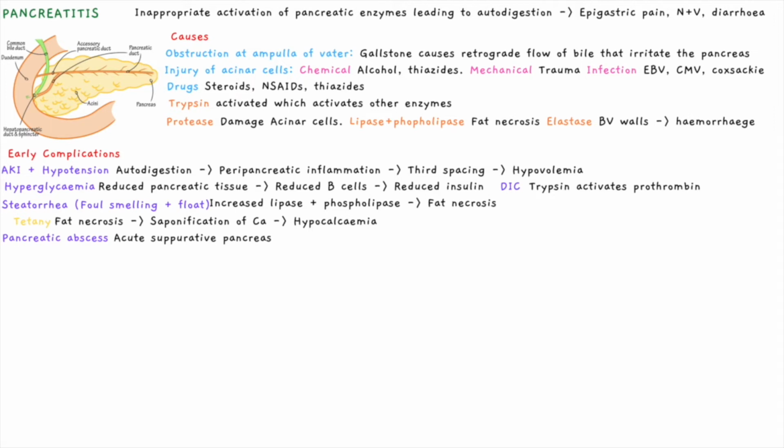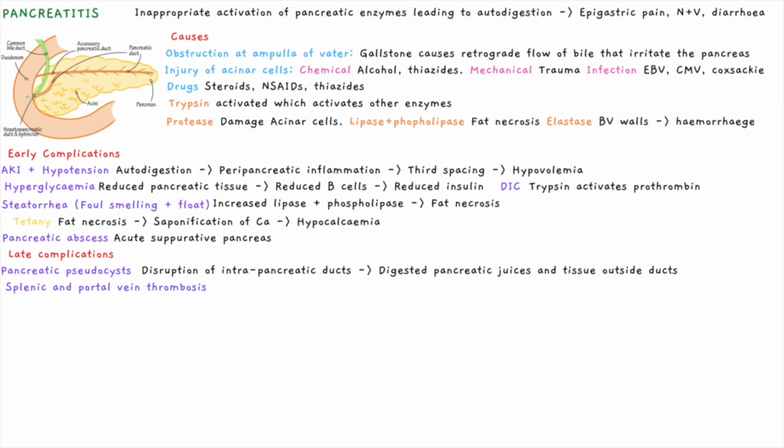As trypsin activates prothrombin, it can cause disseminated intravascular coagulation. This means clotting factors are not used properly. So some areas of blood do not have clotting factors, which can result in hemorrhage. Also, pancreatic necrosis can occur, so look out for Gray Turner and Cullen sign, so bruising on the flanks and umbilical region respectively. If pancreatitis persists, there may be late complications.